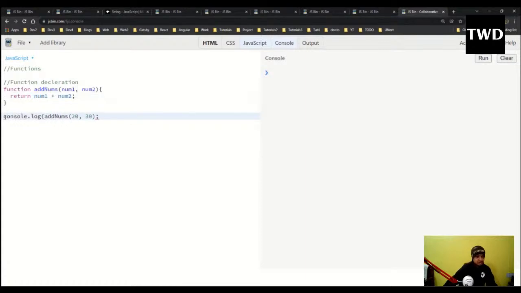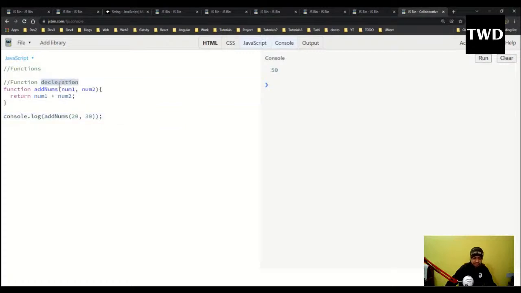I'll catch it with a console.log, sort of like a batsman hits something and the ball, someone has to catch it. So when I'm returning something, I have to catch it. So this is one way to catch it. Okay, and it will give me 50 now. So this is function declaration.